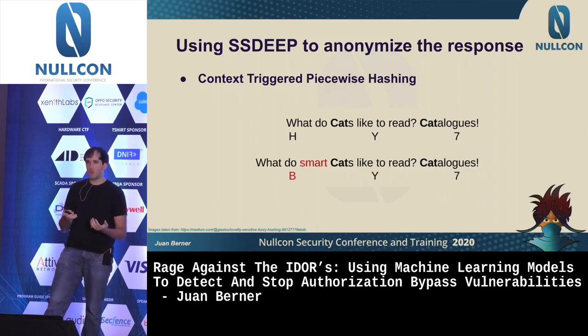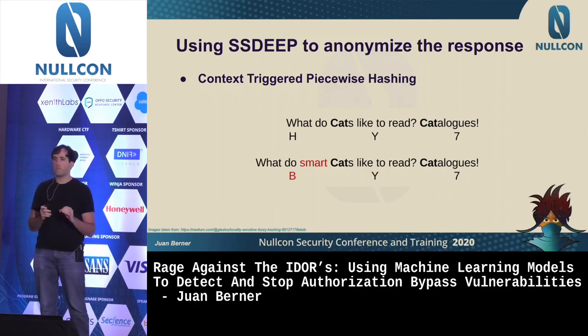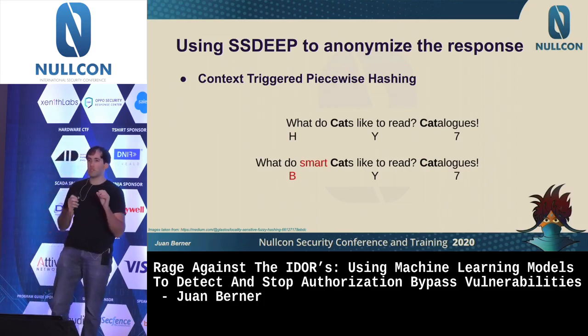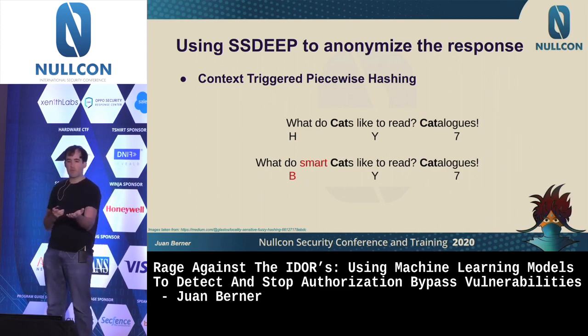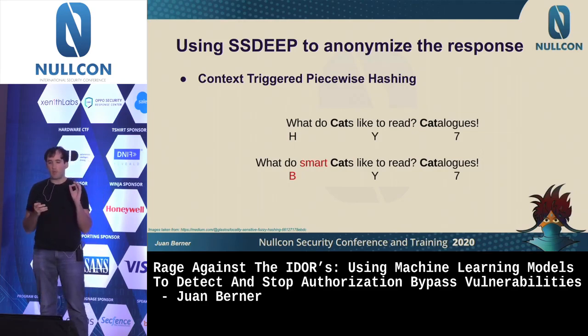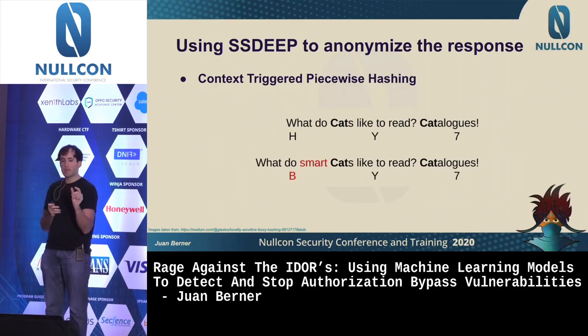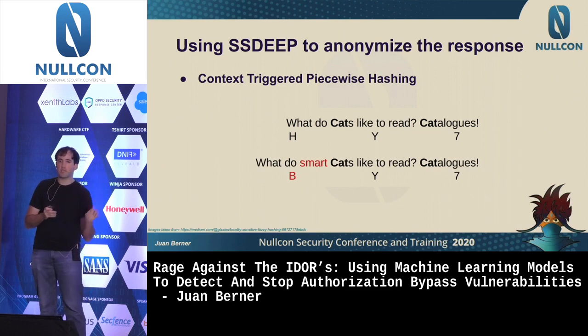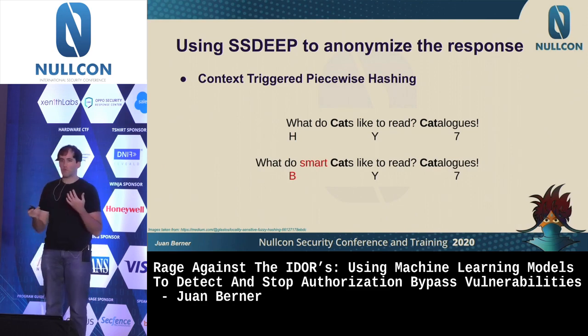So this was introduced, I don't remember exactly when, to deal with malware and to be able to find a malware that might change parts of itself and still be able to identify it through a hash. In this case, for example, you can see that in the first string, what changes is just adding smarts. But since this is looking at context and finding a delimiter, which is the word cat, it can only change one part of the hash and not the whole hash. And it's going to be useful for us.